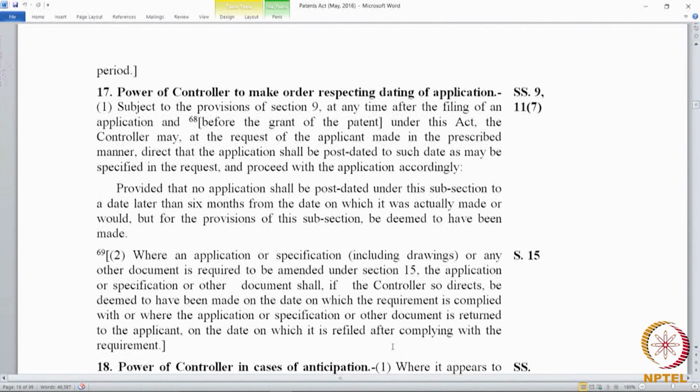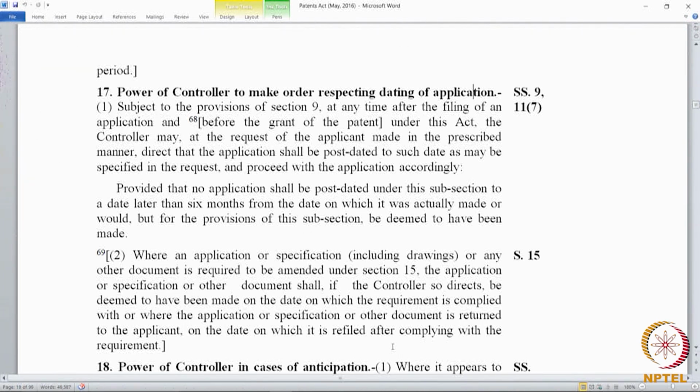We can understand that 6 months may be a period within which there may not be substantial intervention by prior art. That is one understanding, I mean that is one assumption we can make. 6 months period is given so that in any field there may not be any intervening prior art, but in some cases there can be, but we can understand a timeline to say that the post dating has to happen within 6 months from the date of making the application.